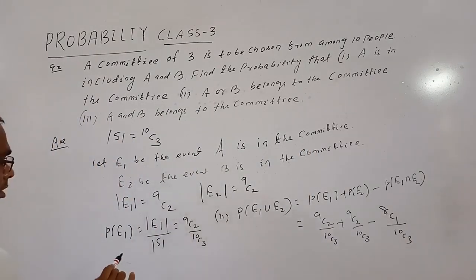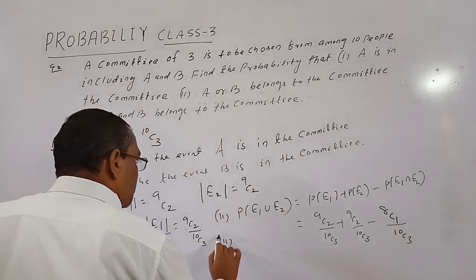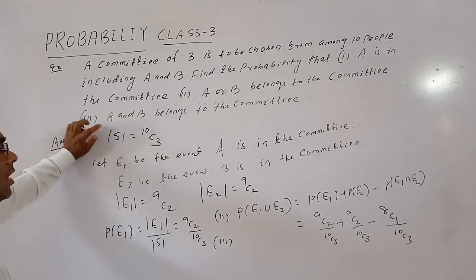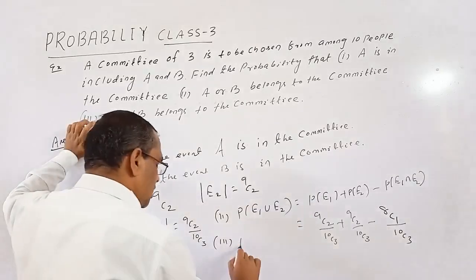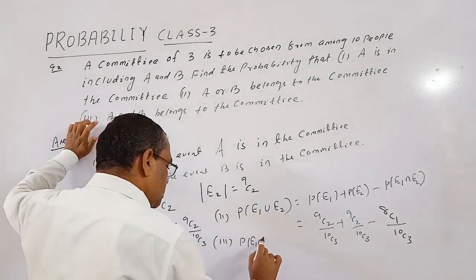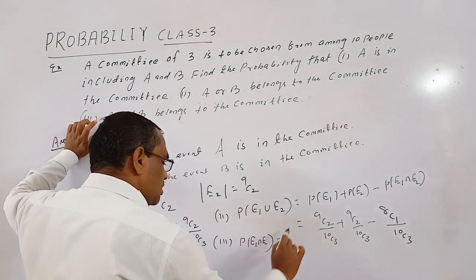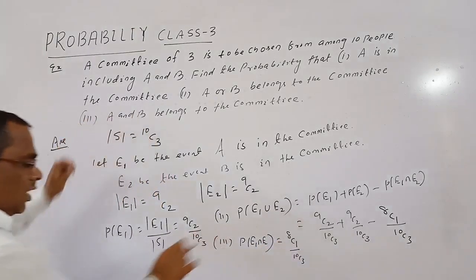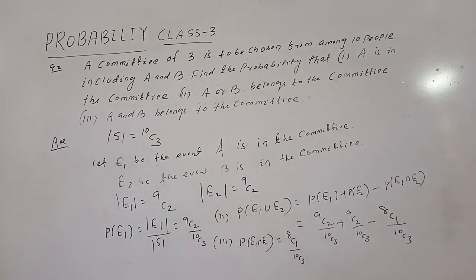Okay. Number 3, A and B belong to the committee. A and B belong to the committee means this is the P of E1 intersection E2. So P of E1 intersection E2 equal to 8C1 by 10C3. You find this answer, 8C1 by 10C3. Okay. So in this way you have to make the committee and find its probability.